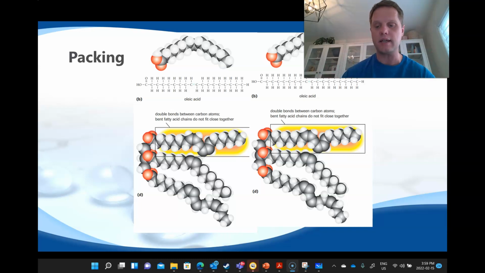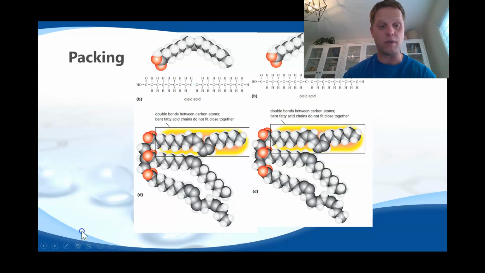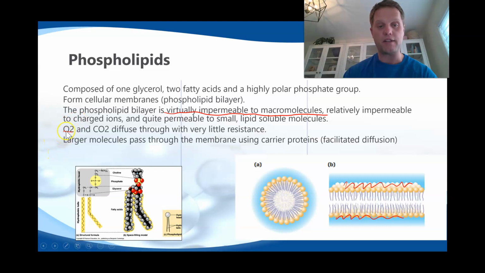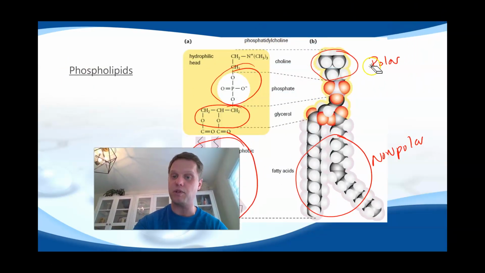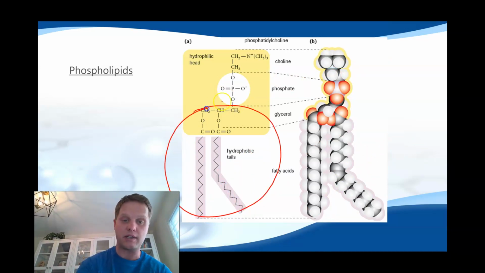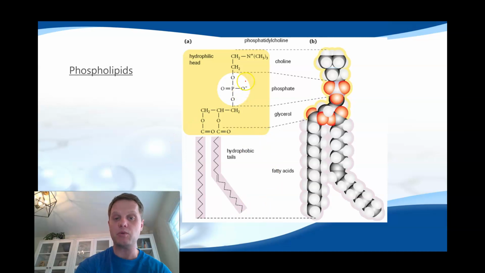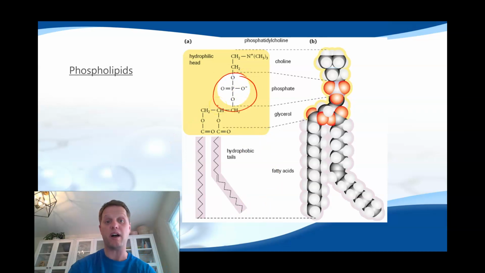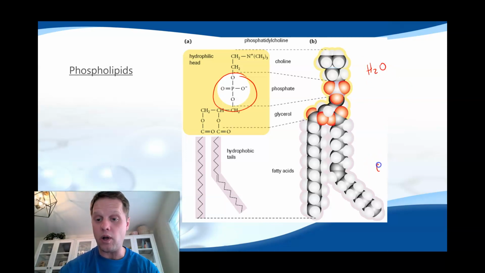The idea is that triglycerides do make up and become part of our cell membranes. And they get modified into what we call phospholipids. Now, phospholipids have fats in them, but they also have this phosphate part. So if we zoom in on what a phospholipid looks like, a phospholipid will have the fatty acid part. So this looks like a triglyceride, except it's missing one of the hydrophobic tails. And that hydrophobic tail has been replaced with a phosphate or a polar head group or a hydrophilic head group, which means it likes water. So we like water on the top and we like oil on the bottom.